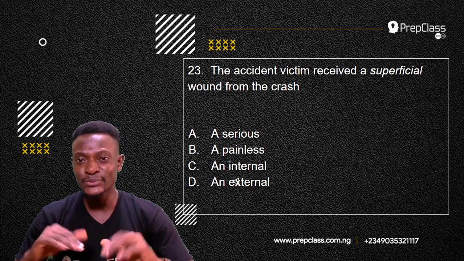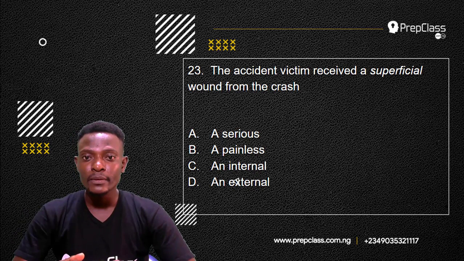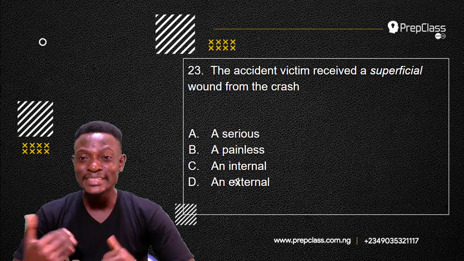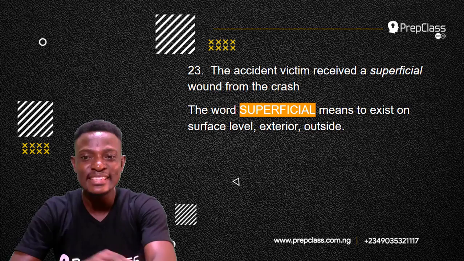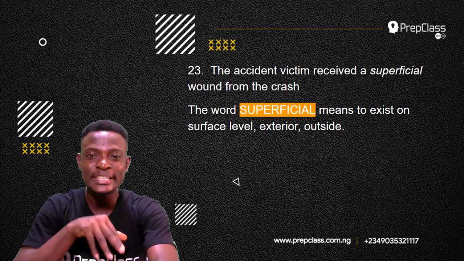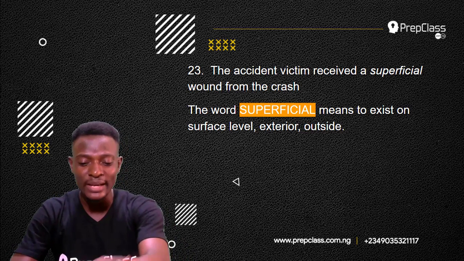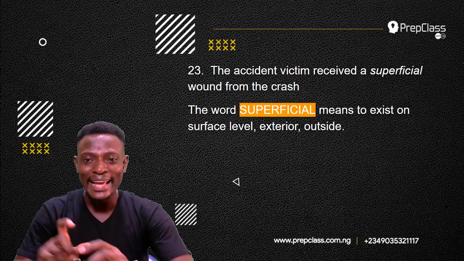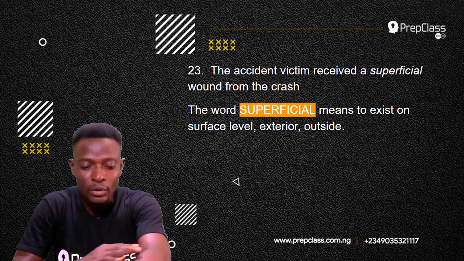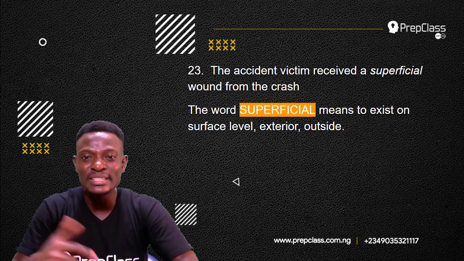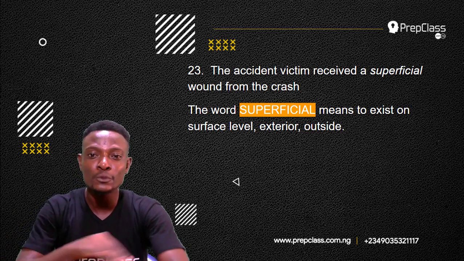So the accident victim received a superficial wound from the crash. Which option is the nearest in meaning to superficial? What does the word superficial mean? Superficial means to exist on surface level, not deep, to be exterior, to be outside. So the accident victim received a superficial wound, a wound on the surface of the skin, a wound that is not deep, an exterior wound, an outside wound, not an internal wound.